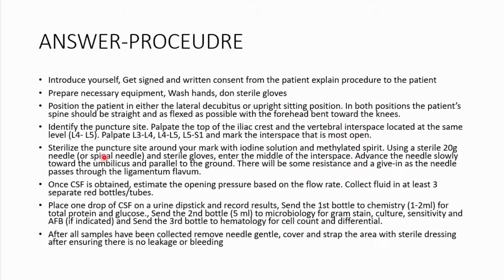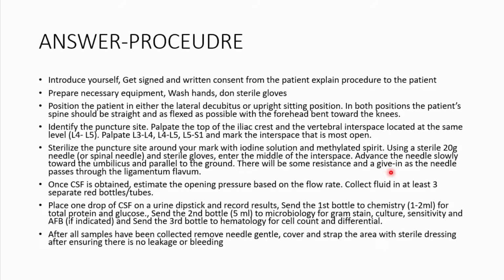and then of course mark the interspace which is most open. And then of course sterilize the puncture site with iodine solution and methylated spirit, and using a spinal needle or a 20G needle, and donning your sterile gloves, you should enter the middle of the space. You're going to be advancing the needle in a perpendicular manner, so it should be parallel to the ground, and it should be towards the umbilicus. And of course you'll feel some resistance until there's a giving, and when the giving happens, that's when you're passing through the ligamentum flavum. And then of course, once CSF starts flowing through this needle, you could measure the opening pressure based on the flow rate, and of course collect fluid in at least 3 separate bottles.